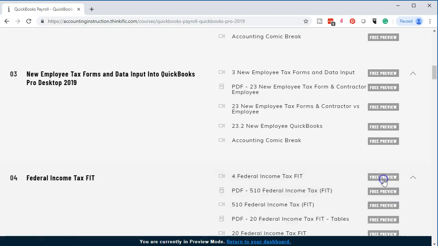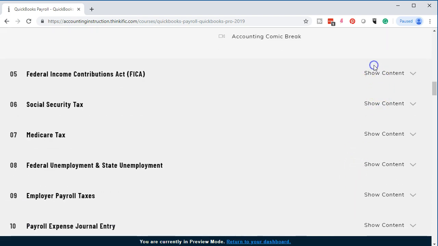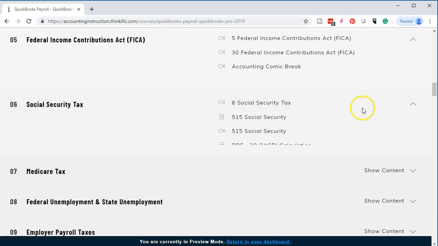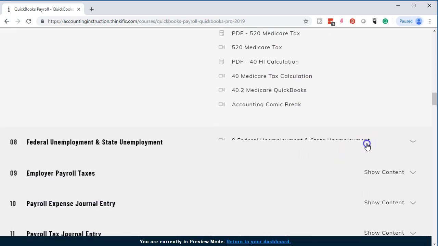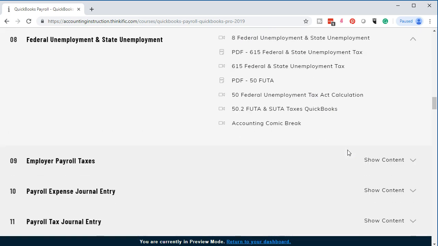Obviously, payroll is a long topic, so there will be a substantial amount of material to get into the full topic. We do have example problems, and we do this in a test type format where we'll actually do the payroll within QuickBooks and then add payroll processes. And as we do this, we'll do this like a scientific method and actually add all the payroll items, process the payroll, look at the Form 941s, look at the W-2s, and do that in a systematic way.